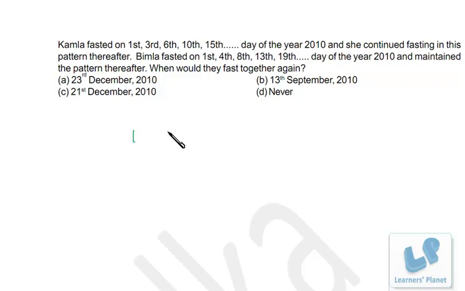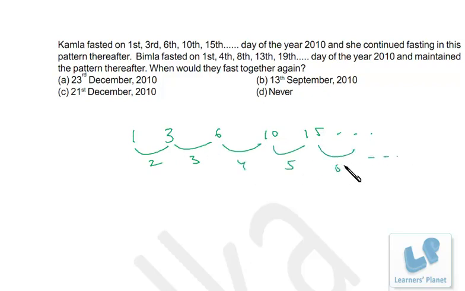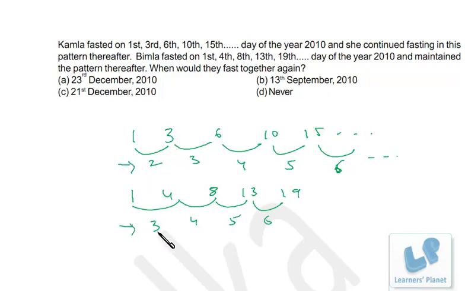A very simple problem. 1, 3, 6, 10, 15. The series is going on. The difference is 2, 3, 4, 5, 6 and so on, right? Here in case of Vimla, if we write 1, 4, 8, 13, 19, the difference is 3, 4, 5, 6. Now here the difference is starting with 2, here the difference is starting with 3. That means the difference in this series is 1 more than in this series, right?